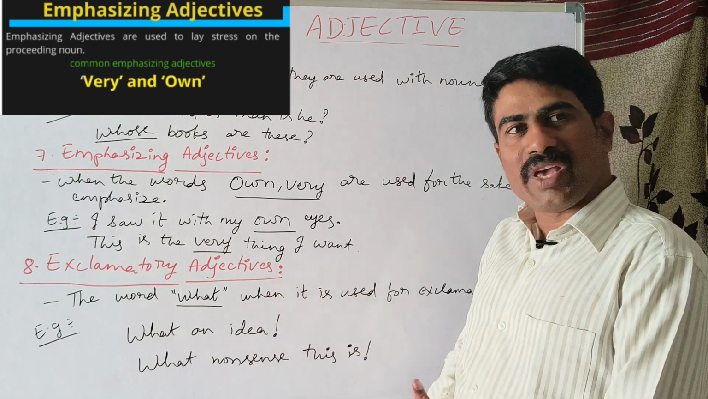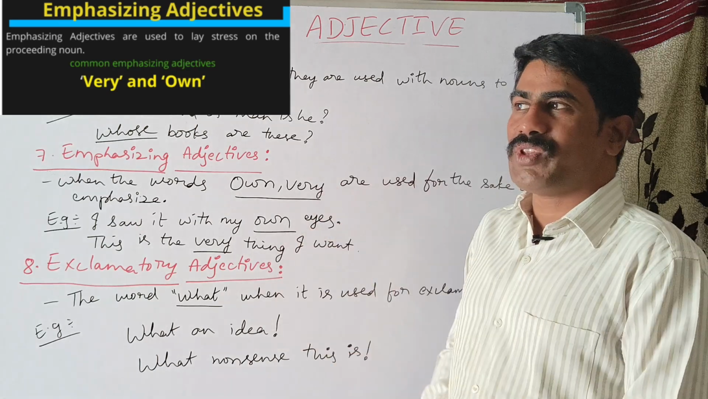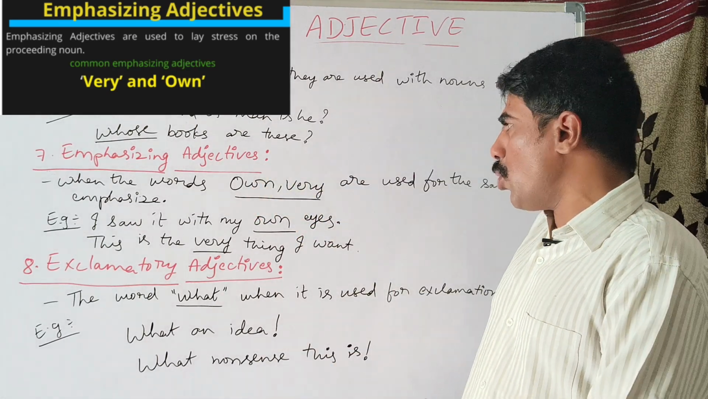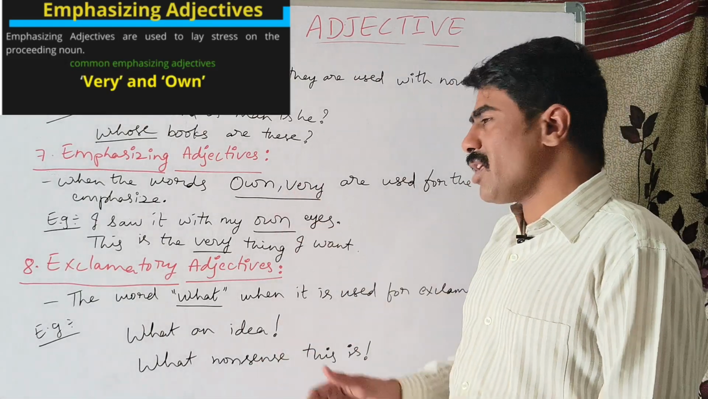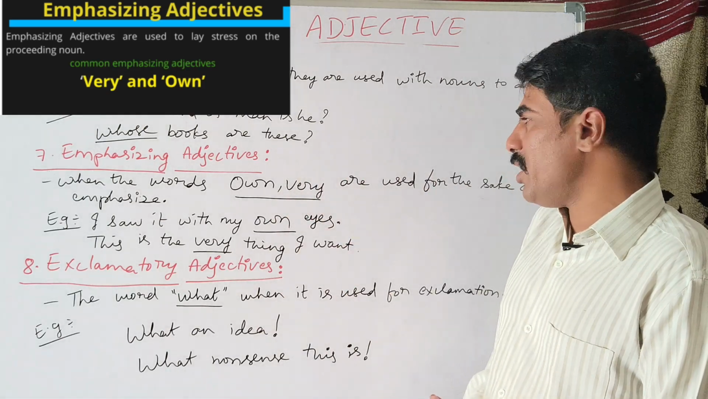So everyone looks with their own eyes, but still here the word own is used for the sake of emphasis. Even if you just remove this particular word own, the sentence is correct: I saw it with my eyes, that's it. But this particular word own is to emphasize the action. So that is the meaning of it.